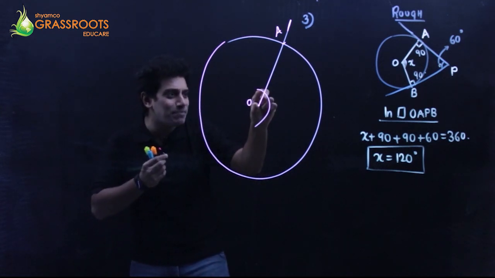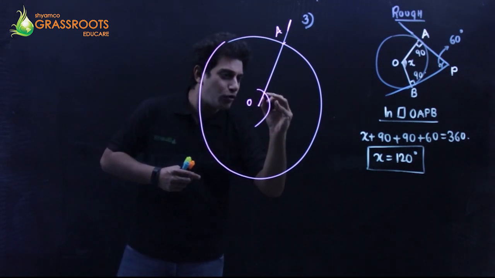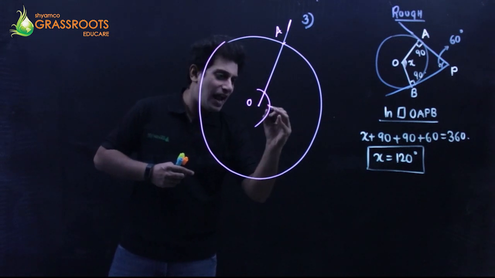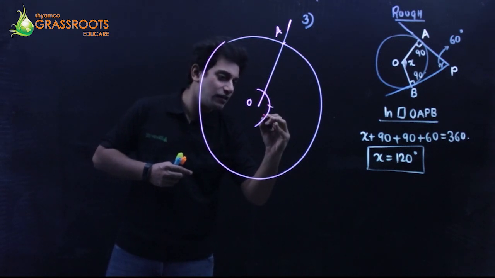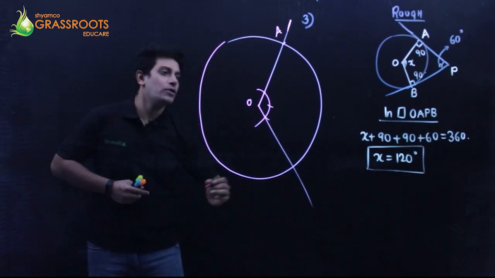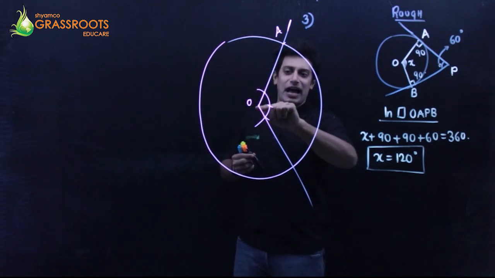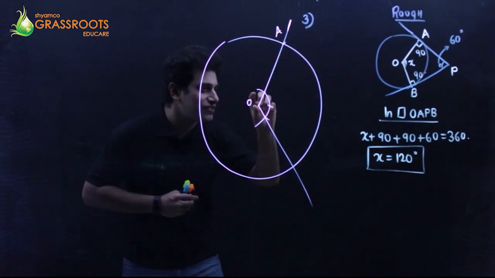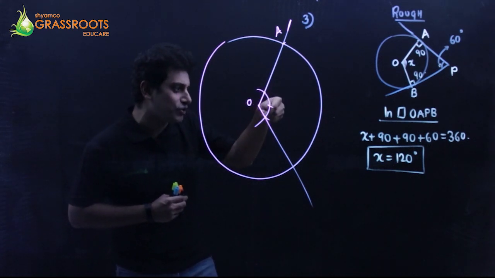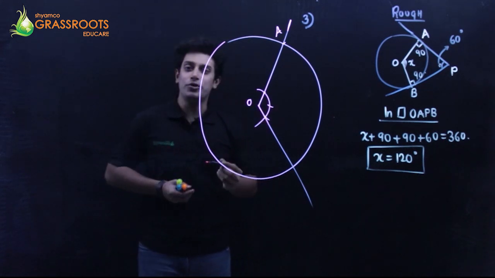Now taking the same distance, you're not going to change this dimension. From this point, cut an arc. And from this point, cut an arc. Look what I did. First, I just drew a line. I just randomly cut an arc, but with the same dimension, cut an arc out here, and from this point, cut an arc out here. So this is 120 degrees.